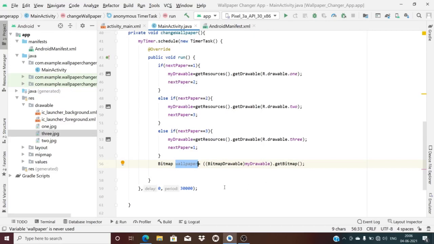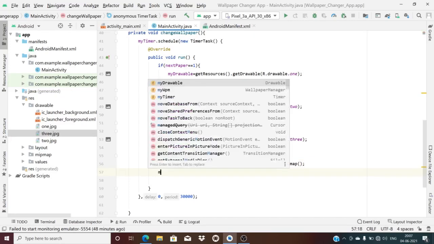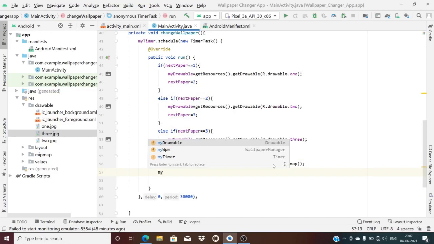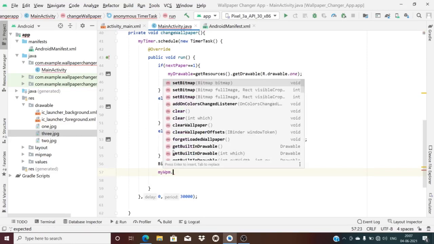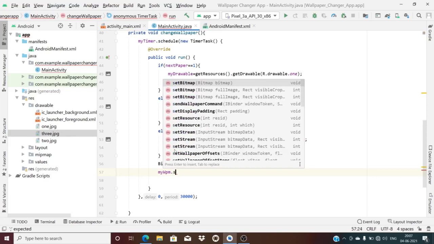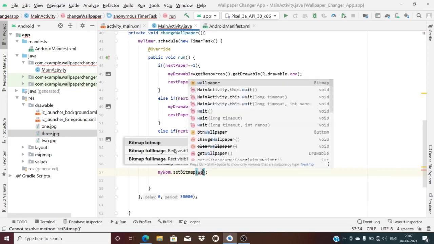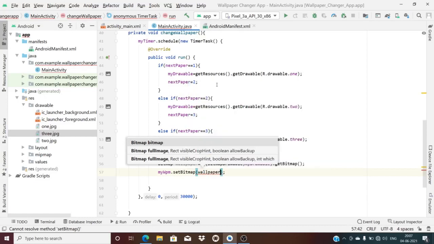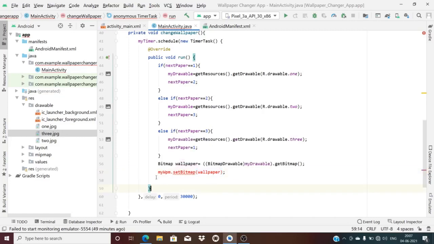Now here my wallpaper manager, dot set bitmap. Okay, set bitmap. Whatever wallpaper you had here, I will set into bitmap now. Now there are errors erupted here, correct? Now let us see what exactly it says here.